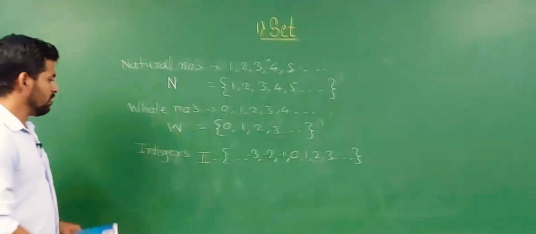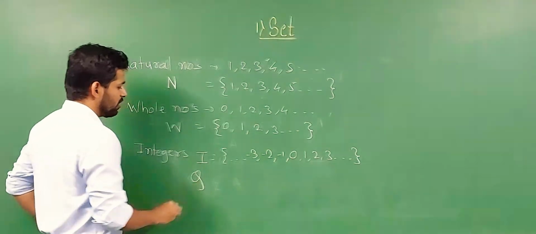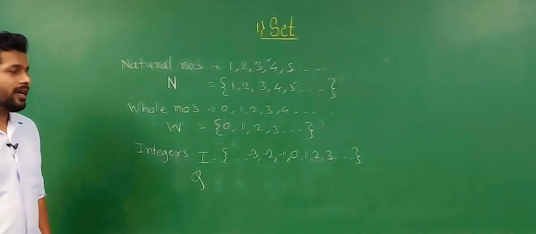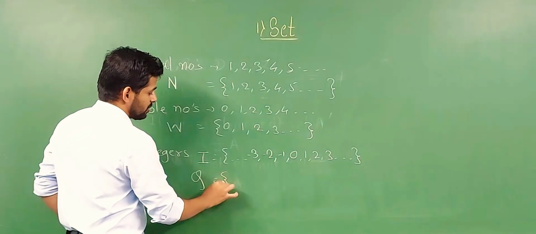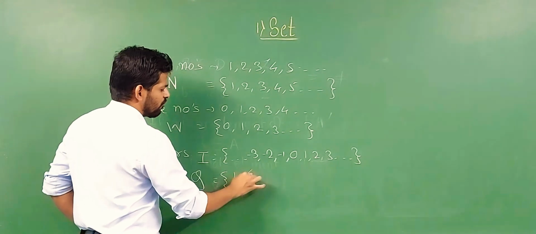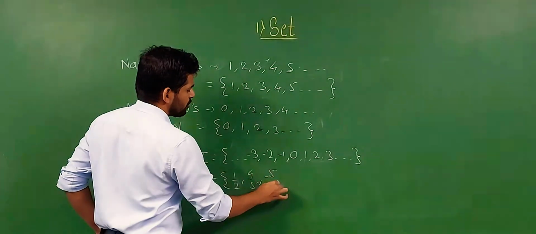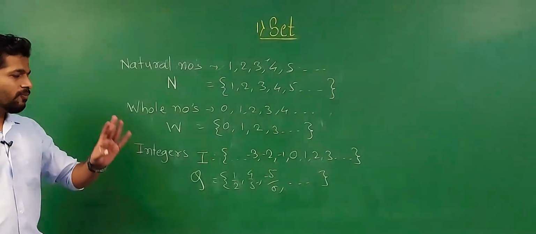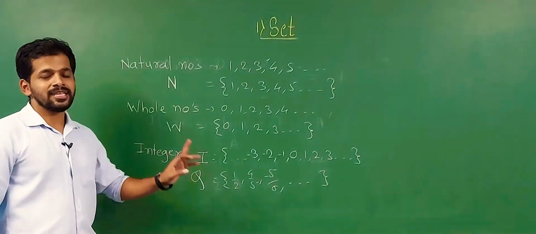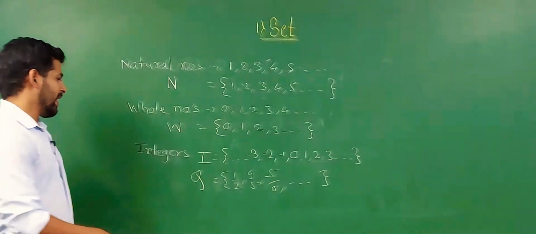Now for rational numbers. For example, 1 upon 2, 4 upon 5, -5 upon 6. There are infinitely many such numbers. What is important is that it is denoted by capital letter Q.